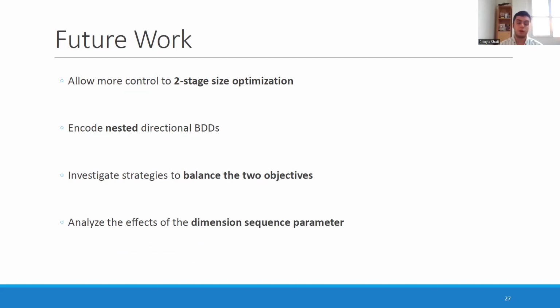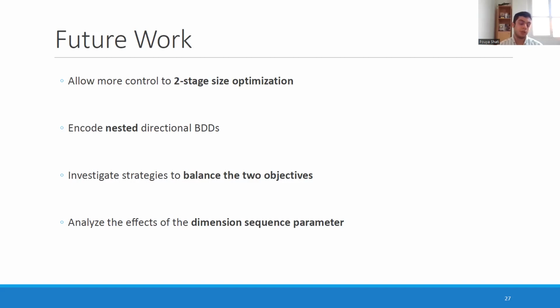For future work, there are a few directions that we consider to be interesting. The first one is to allow more control to the two-stage size optimization. Here we just allow it to decide the labels of the empty leaves, but we can also allow it to decide the order of the features, which, coming from the BDD literature, we know is very important, and it affects the size of the BDD significantly.